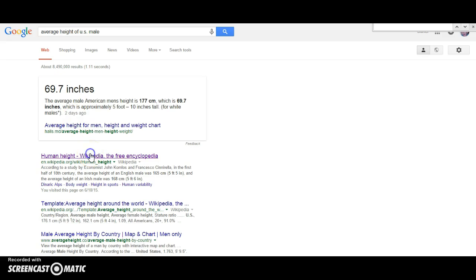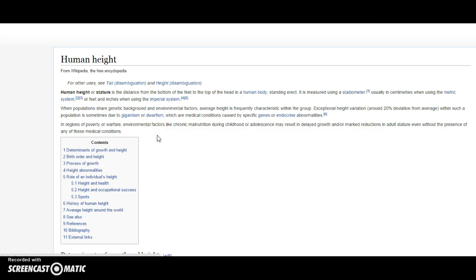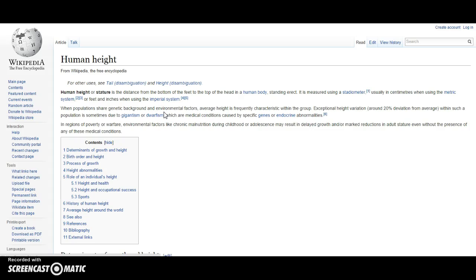But let's get a little bit more of the information. When they did that, did they measure every male in the U.S.? Because I don't remember them measuring me. So how are they coming up with these things?